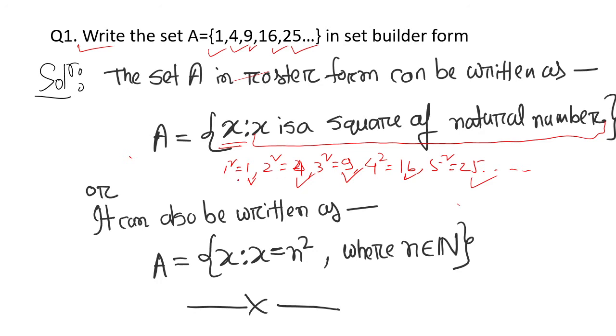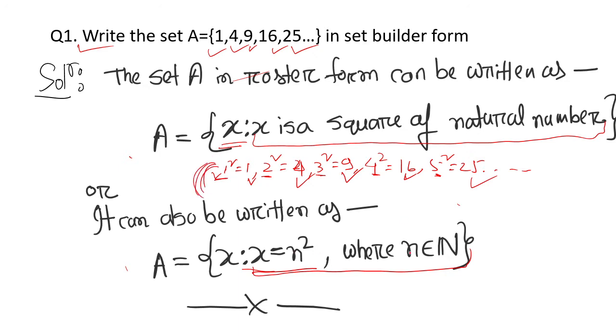These numbers are squares of natural numbers 1, 2, 3, 4, 5, and it will continue. So the property is that X is a square of a natural number. So this is how we can write. Or in another way, we can also write it as X such that X equal to n square, where n equal to 1, 2, 3 and so on. The idea I have given here.